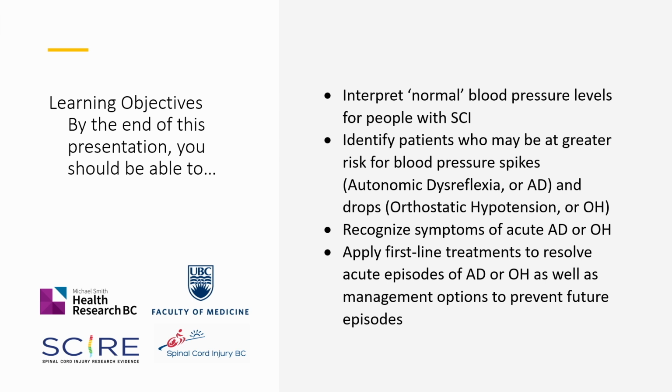One is autonomic dysreflexia, a very high level of blood pressure. And another component of abnormal blood pressure control is orthostatic hypotension, the opposite: very low arterial blood pressure developed in these individuals at different stages of their rehabilitation or their life. We will talk with you about how to recognize symptoms of this condition, and we also discuss the present primary clinical recommendations to manage or prevent this condition.